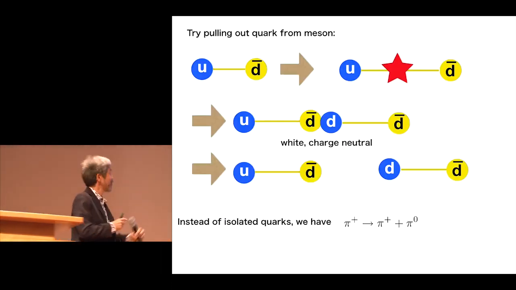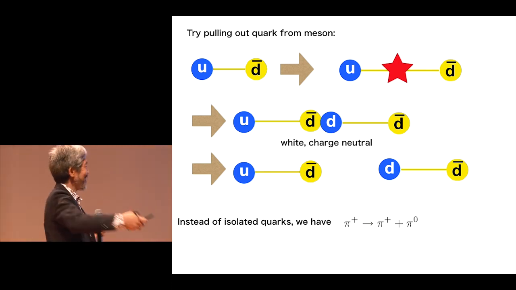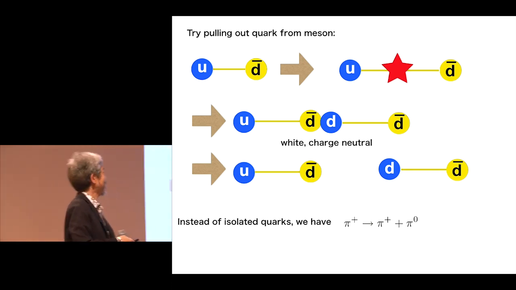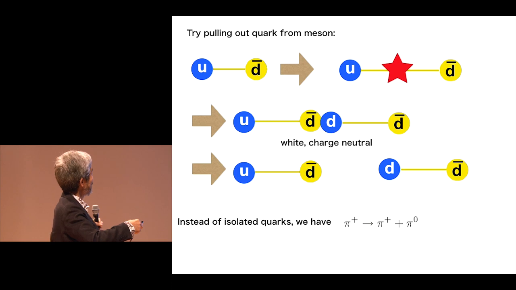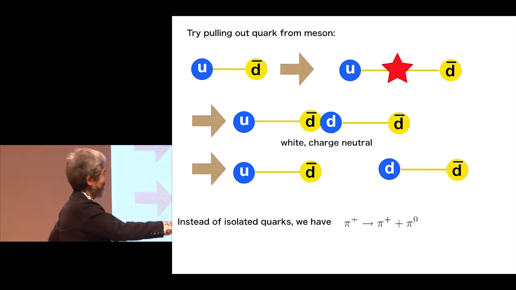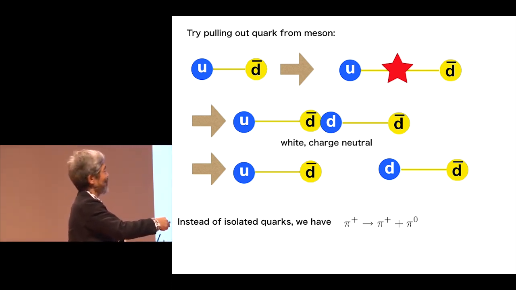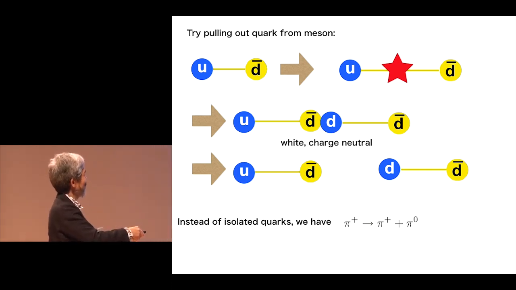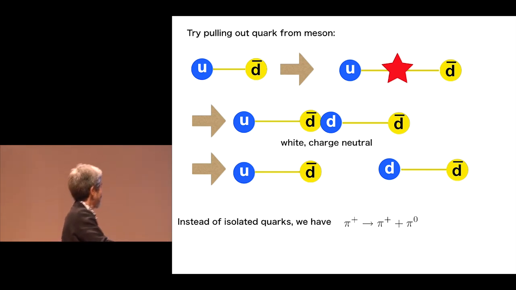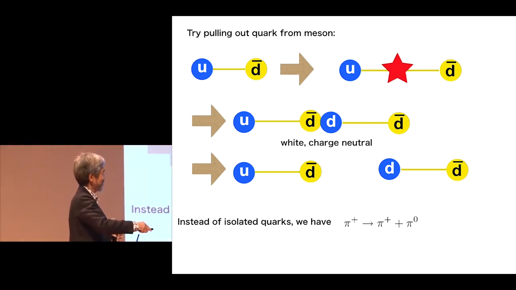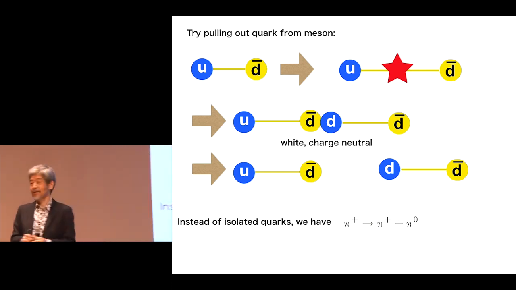What happens if we try to separate these quark and antiquark by putting in some energy? If you put in energy and try to separate them, suddenly the string breaks. A quark and an antiquark are created because you put in energy. And this part is white, also charge neutral. Finally, we get u d-bar and d u-bar. So instead of isolating a quark, we have this process: pi plus becomes pi plus plus pi zero by putting in energy.